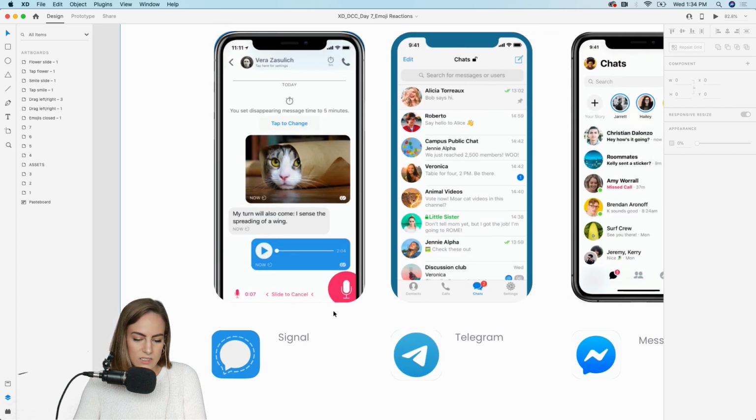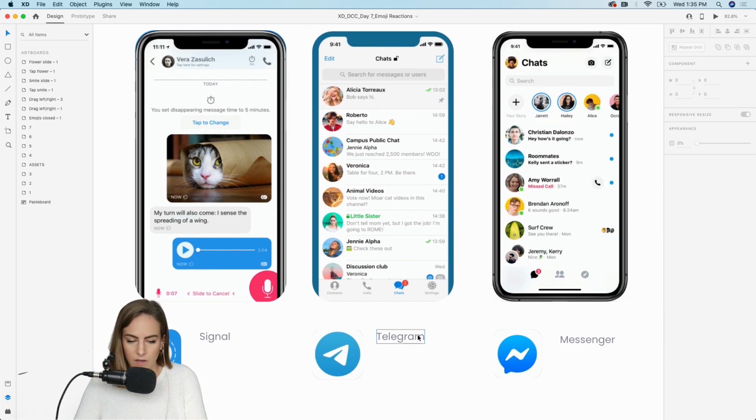So this one, Signal, if you want to try a voice trigger, that would be really cool. So you can do voice and drag trigger, mix those up a bit. Telegram, I haven't used this one, but looks pretty similar to most.